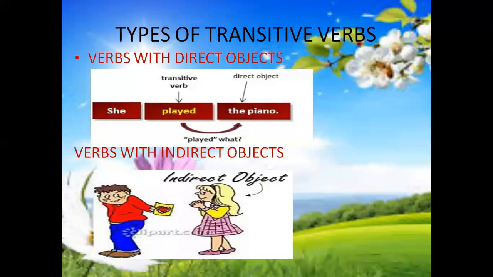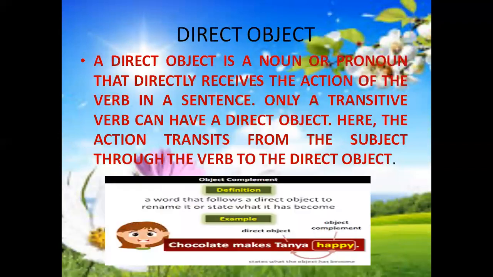So transitive verbs are again of two types: verbs with direct objects and verbs with indirect objects. Now what is a direct object? A direct object is a noun or pronoun that directly receives the action of the verb in a sentence. Just remember, only a transitive verb can have a direct object. Here, the action transits from the subject through the verb to the direct object.